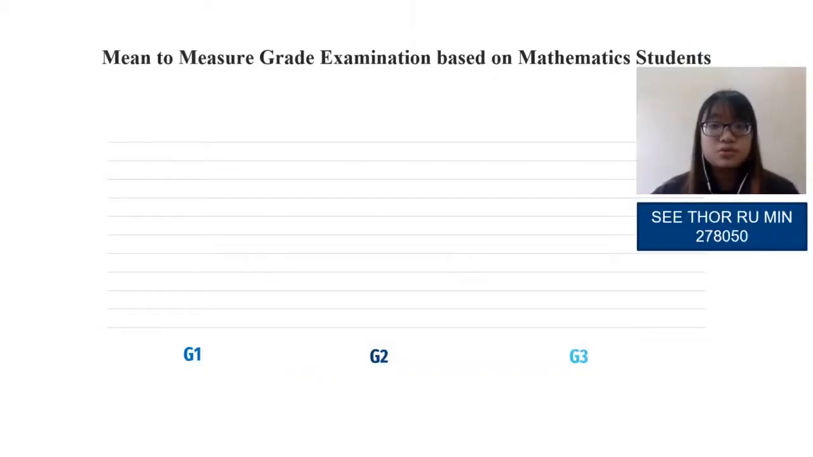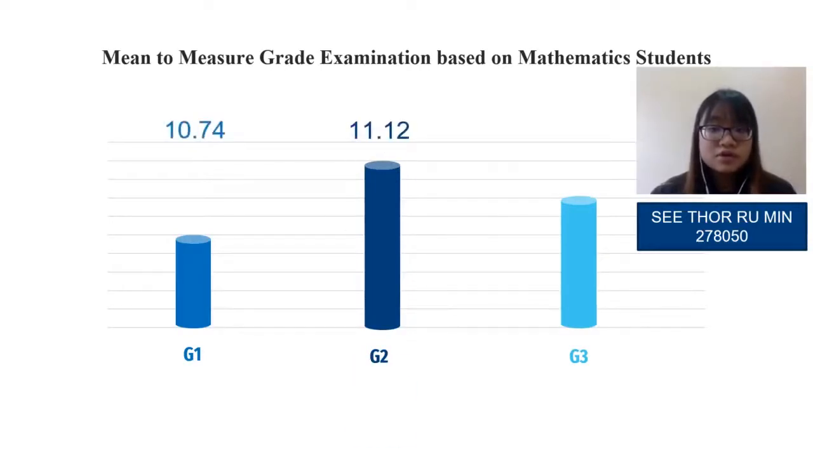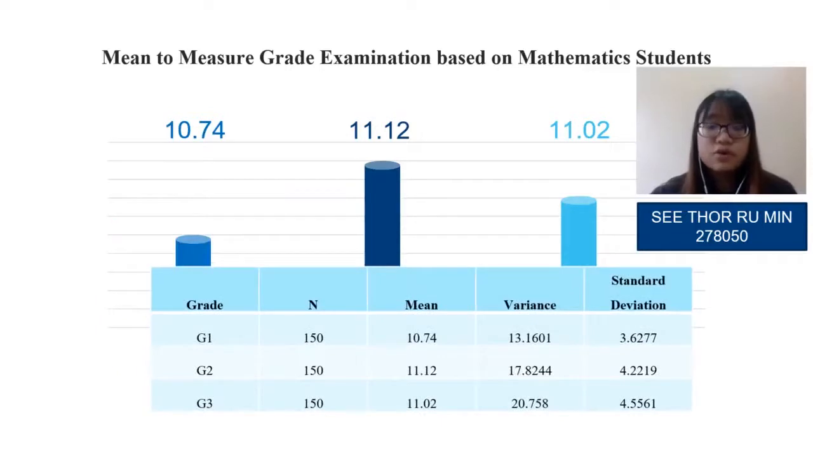In our assignment 3.2 part, we use the mean to measure the grade examination of the mathematics students. Based on this graph, the highest average grade of the students who take the subject mathematics is the second period grade, compared to the first period grade and the final grade. The mean score of the second period grade is 11.12, while the first period grade and the final grade are 10.74 and 11.02 respectively. However, we can see that the standard deviation of the mathematics students for the final grade is 4.5561, higher than the first period grade and second period grade, which are 3.6277 and 4.2219 respectively.